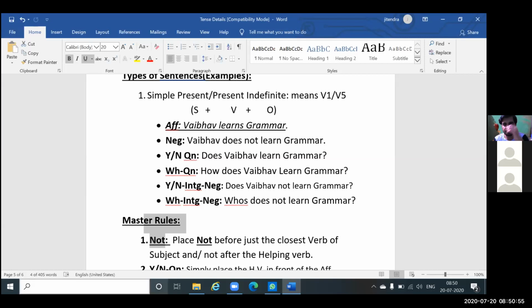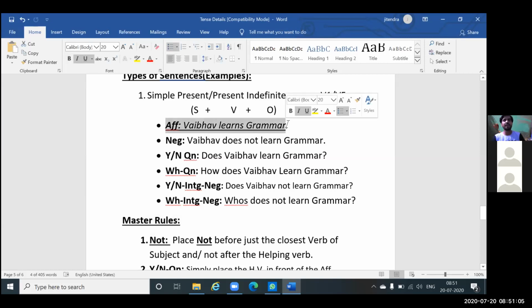You have learned negative, yes/no, WH question from the affirmative sentence, right? You have taken the affirmative sentence as a base sentence, and from that you have learned how to make negative, yes/no, and WH, correct? What are we doing in yes/no interrogative and WH interrogative negative?